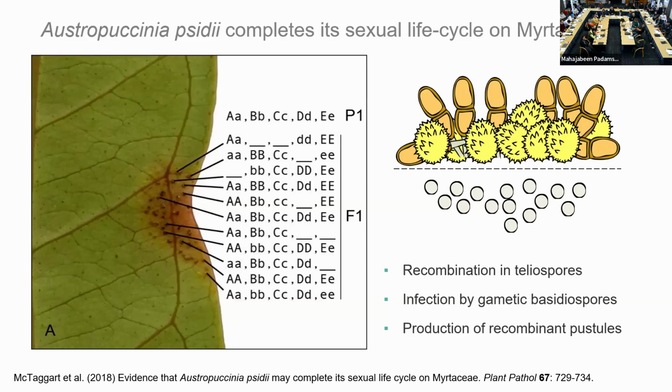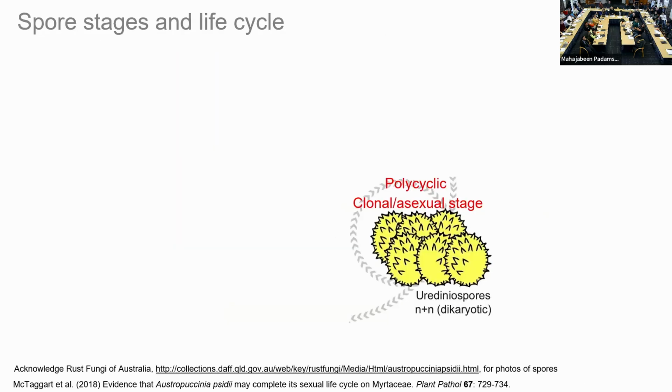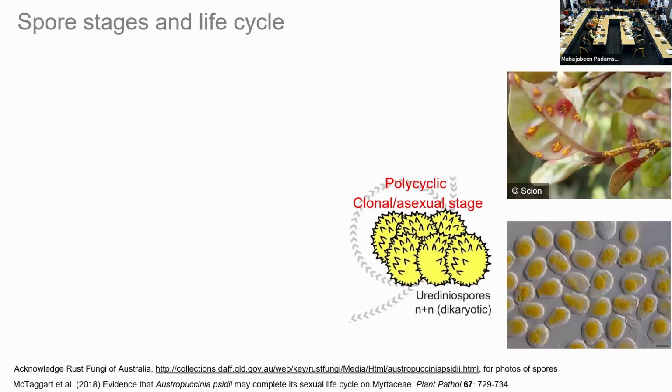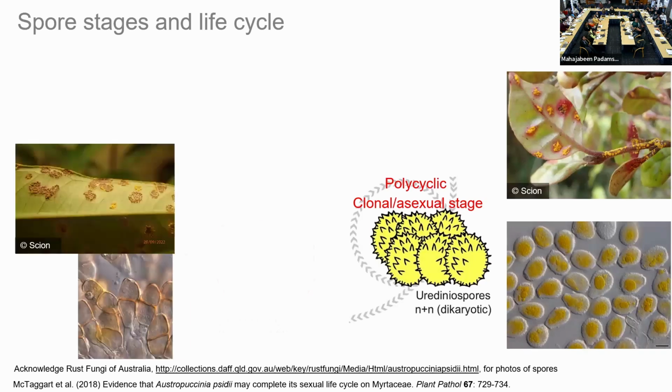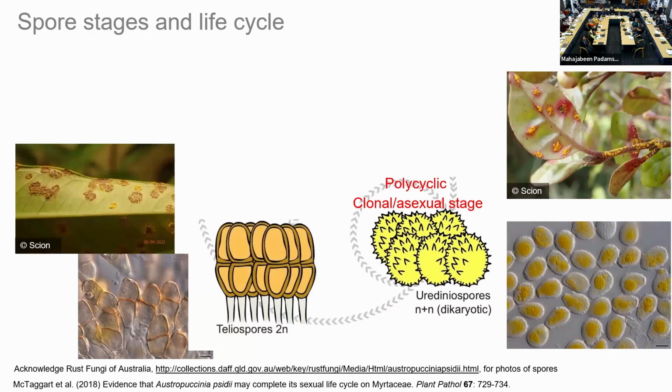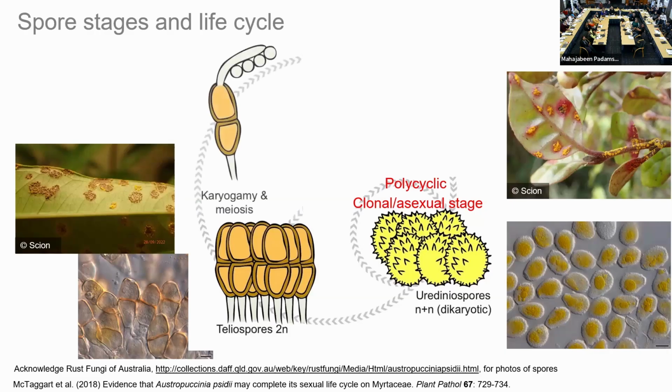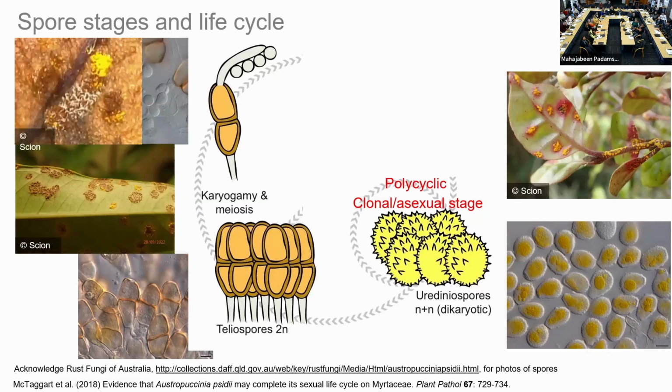So based on this, the authors of that paper put forward the following life cycle. So we have the clonal stage, the uredinia, and we're all kind of familiar with the powdery yellow symptoms that you see. And then you can get the first part of the sexual life cycle, so teliospores. They produce these kind of more compact brown pustules on the leaves. They can then germinate to produce basidia and basidiospores. And it's a bit hard to get a good photo of germinating telia, but this is kind of what they look like. You get these sort of white threads that come out of the brown pustules.